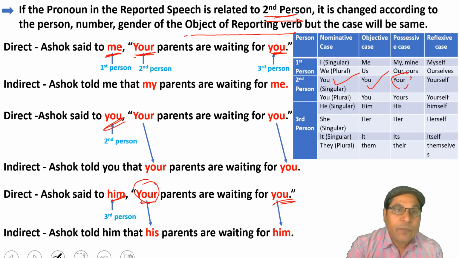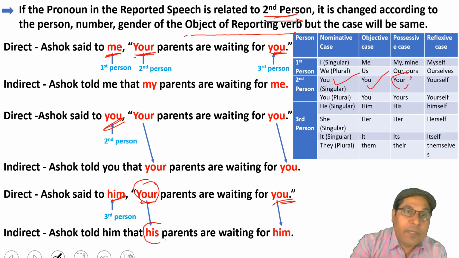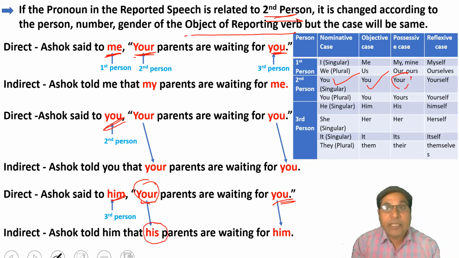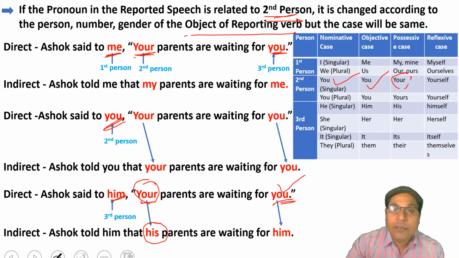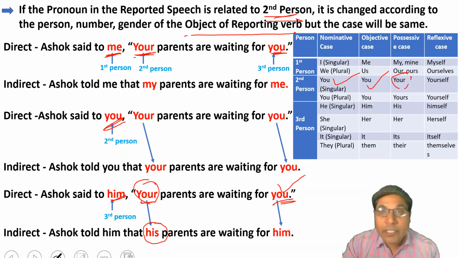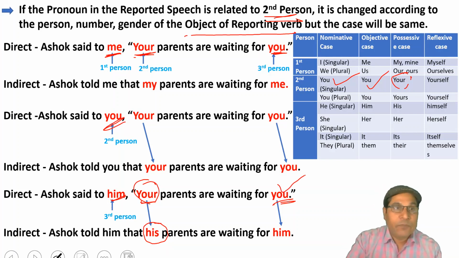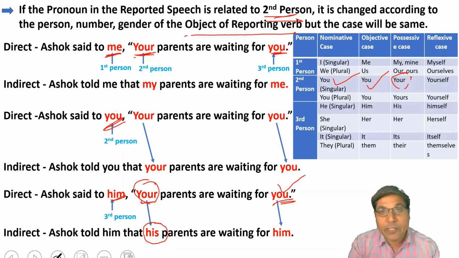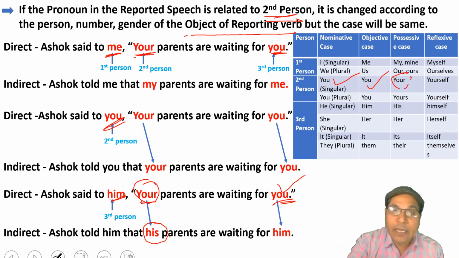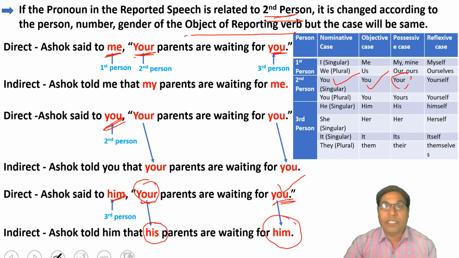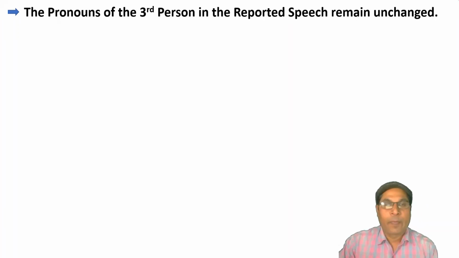and when it is changed in the same case, as I have told you, that's why it is changing to his. Here, you is given as an object, it means when we change the sentence of direct speech, it will also change in the same case, I mean in objective case. Clear? Now come to the next rule.